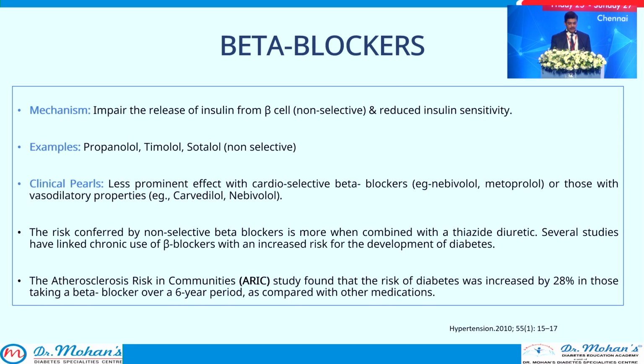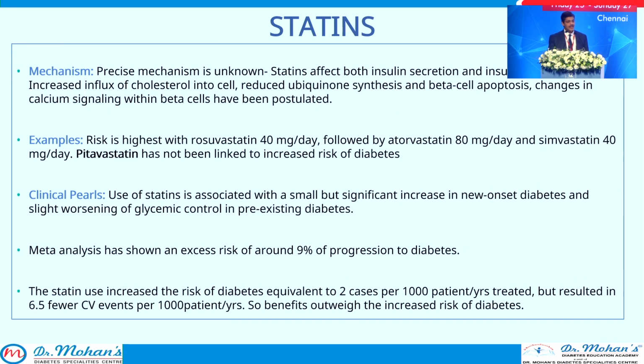Several studies have linked chronic long-term use of beta blockers with an increased risk of developing diabetes. The ARIC study also showed that the risk is increased by 28% in patients taking a non-selective beta blocker over a period of 6 years as compared to other medications. Statins can cause diabetes by both mechanisms, insulin secretion and sensitivity, and some other mechanisms have also been postulated, especially with the highest doses of rosuvastatin, atorvastatin 80 mg and simvastatin 40 mg. Pitavastatin is not linked to an increased risk of diabetes, so it is safe.